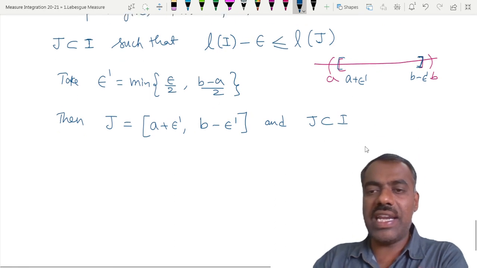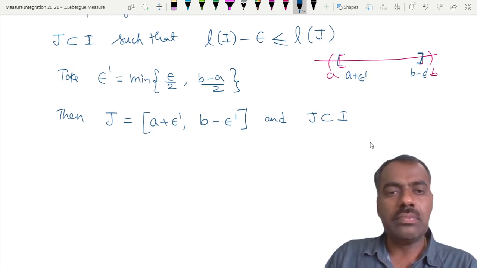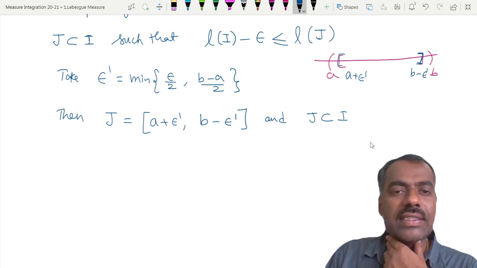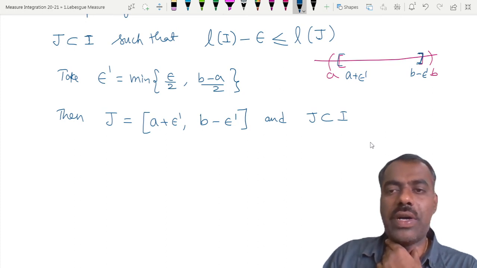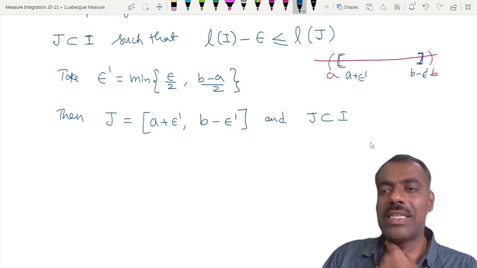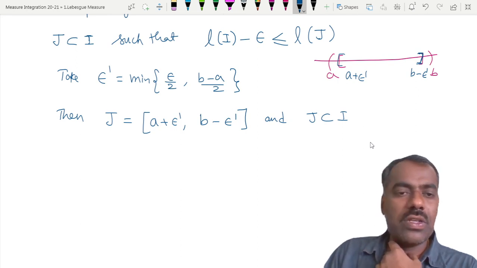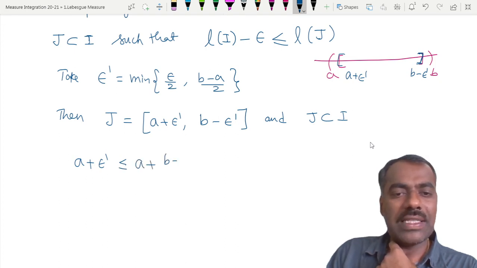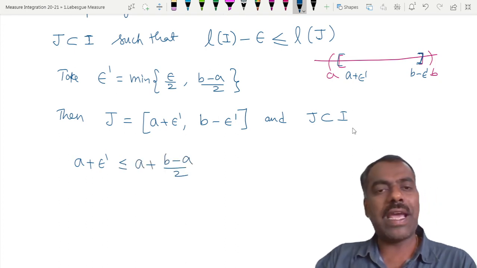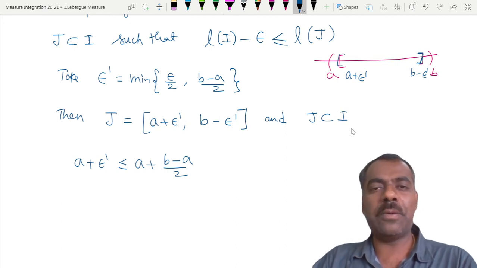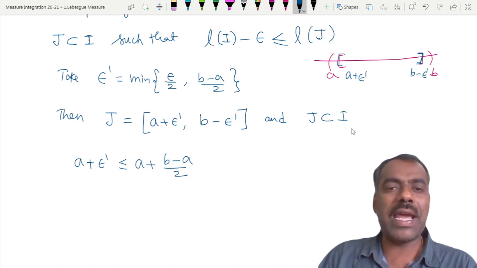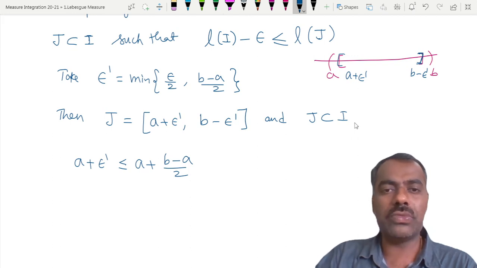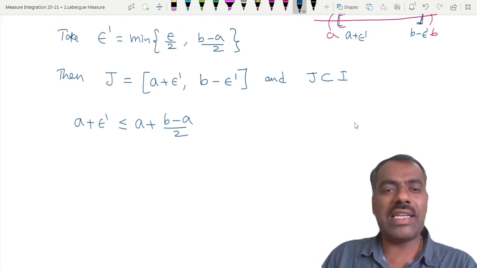Why is J contained in I? That means we want to show that a plus epsilon prime is greater than a, and b minus epsilon prime is less than b. So what can you say about a plus epsilon prime? Because epsilon prime is the minimum of these two, at present we don't require epsilon by 2. So assume that you take epsilon prime which is smaller than b minus a by 2. Therefore epsilon prime is less than or equal to b minus a by 2.